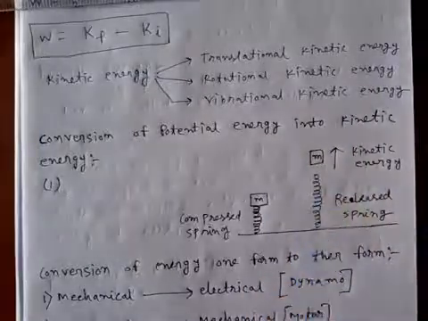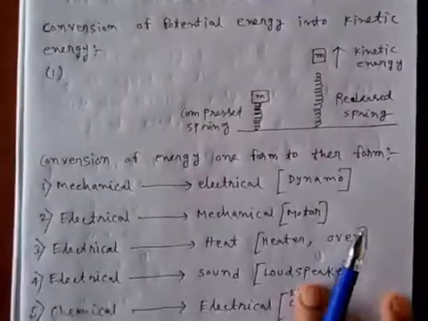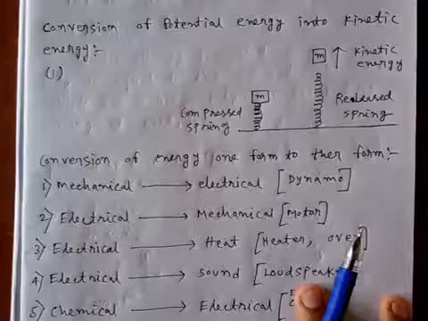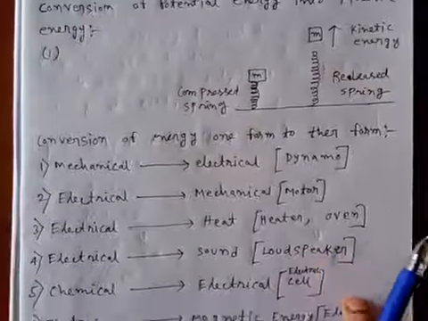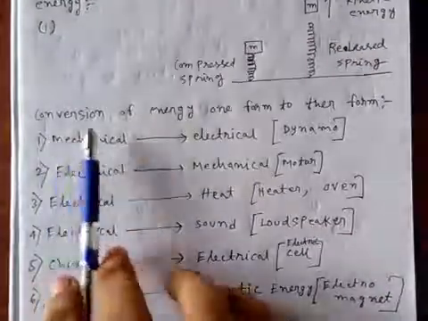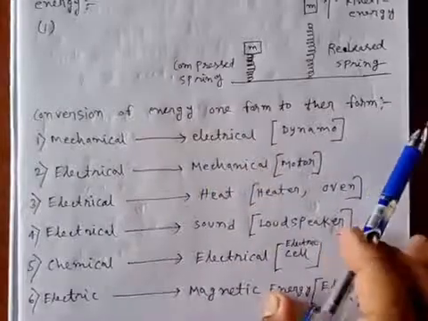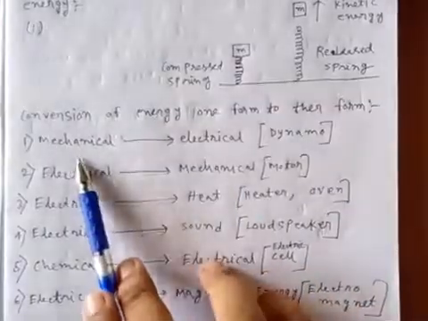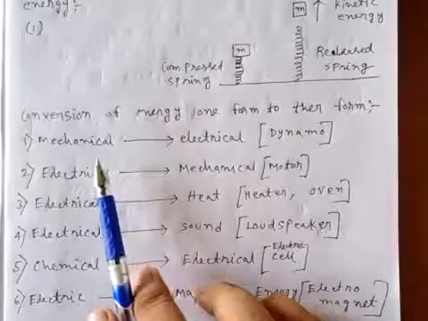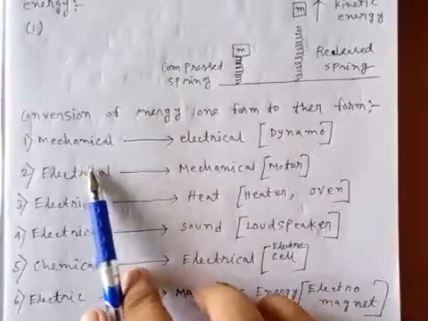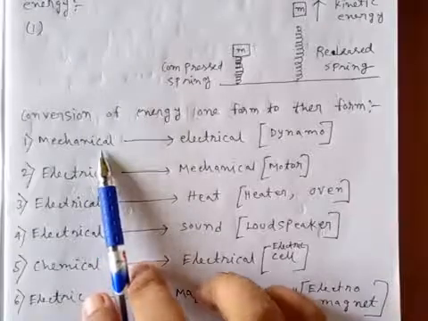Now we know there are different forms of energy: solar energy, chemical energy, light energy, sound energy, magnetic energy, etc. So now we are going to discuss the conversion of energy from one form to another. Taking the first example, mechanical energy to electrical energy. It occurs in a dynamo. When water is stored in a reservoir, the water has some potential energy.